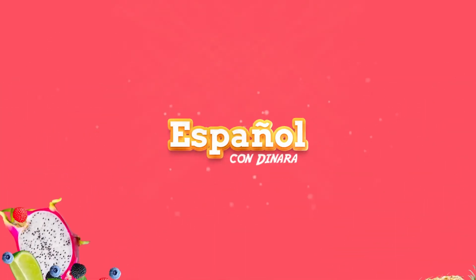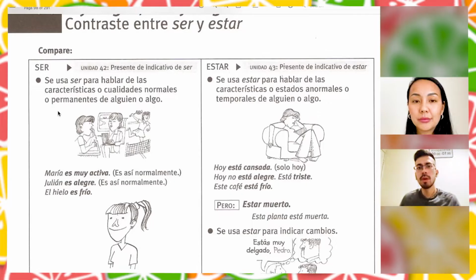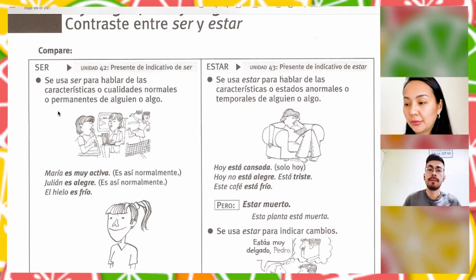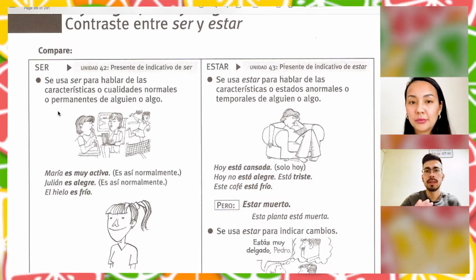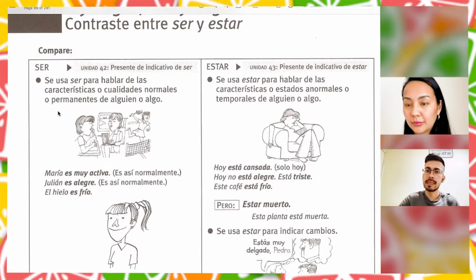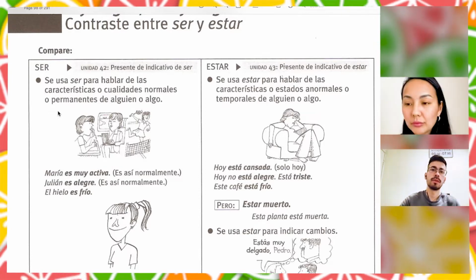Okay, right. What are we going to study in Tema 40? In this topic, we are going to see the contrast between these two verbs, ser and estar. When we use them and check how they work. So let's start with the verb ser. As we may remember from the previous video, we use the verb ser for permanent characteristics and qualities